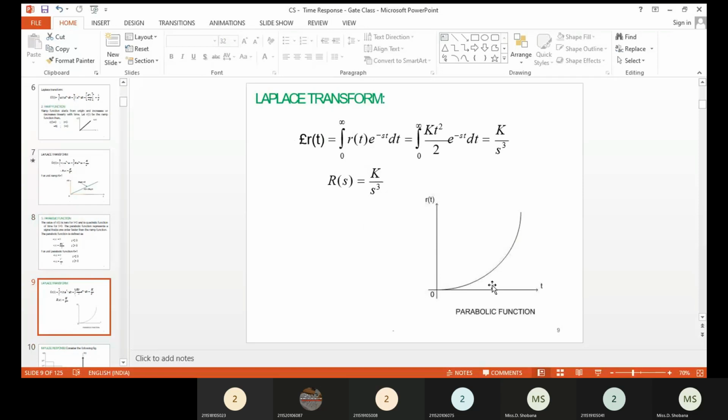Here t increases from 0 to any value, so it will have a parabolic signal. That means the input signal varies as the square of the time. That's why it takes a parabolic shape. So this is the waveform for the parabolic input signal.